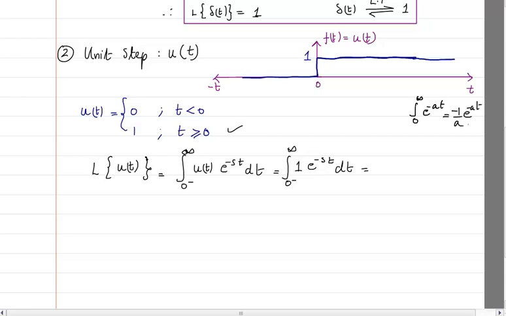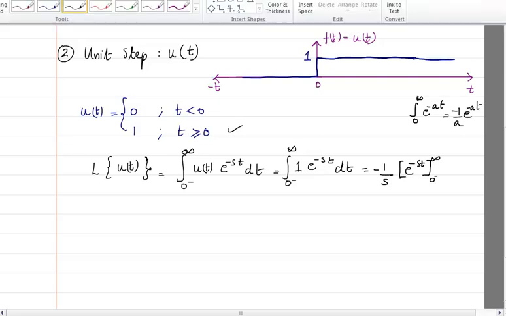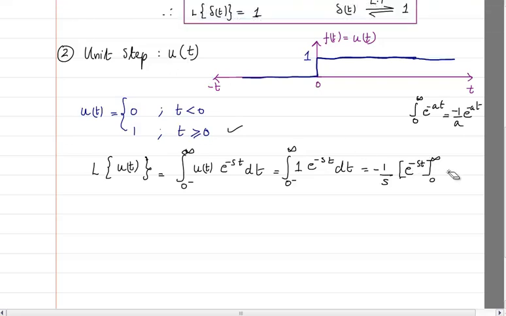That same thing we will use here. Instead of a it is e raised to power minus st. So I will write minus 1 by s outside, and what remains is e raised to power minus st, and the limits I will put as 0 and infinity. I'll put 0 instead of 0 minus.